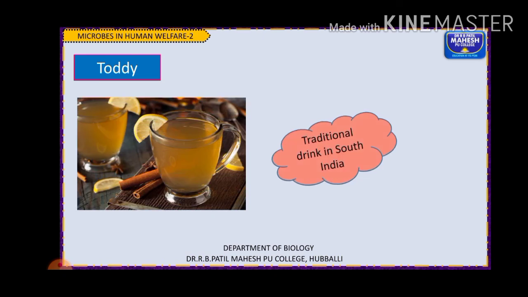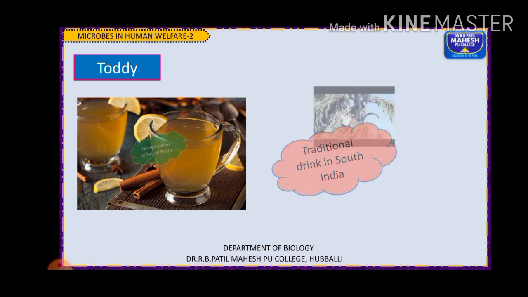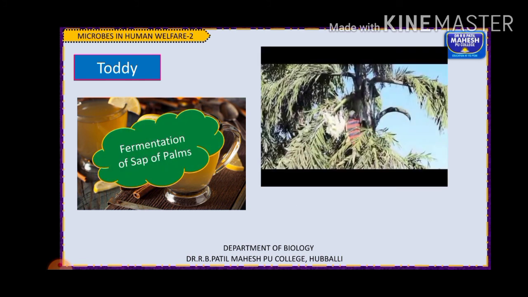Next, coming to another product, toddy. What is toddy? Have you heard the name? It is a traditional drink of some parts of southern India. How is toddy prepared? It is prepared by the fermentation of the sap of palm tree.